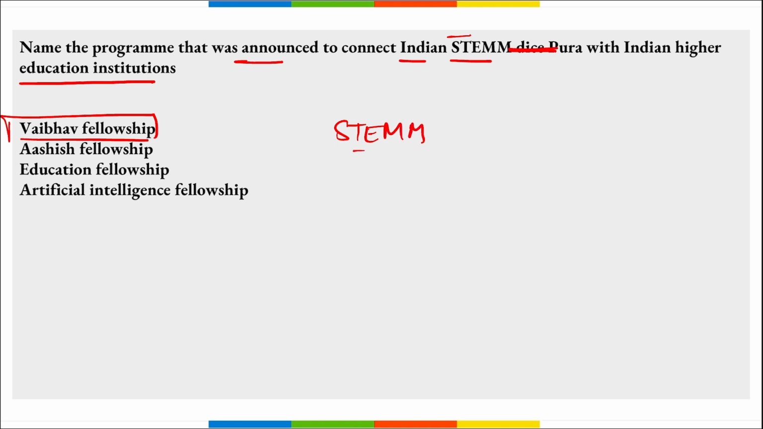What does this STEM mean? Science, technology, engineering, math, and medicine. Correct. And this is the STEM diaspora with various institutions. Correct. So the name of the program is Vaibhav Fellowship. As a first step, the government is announcing Vaibhav Fellowship Call 2023.